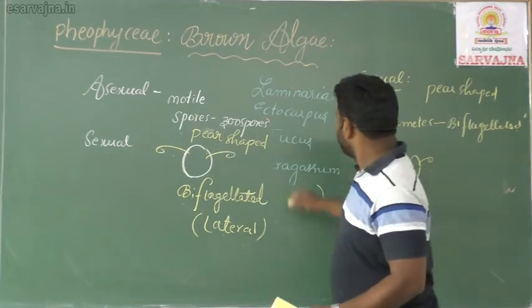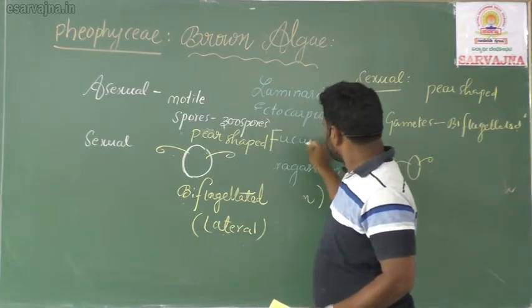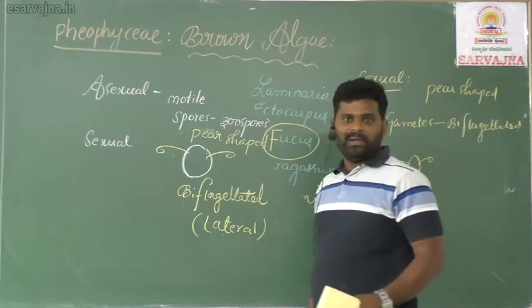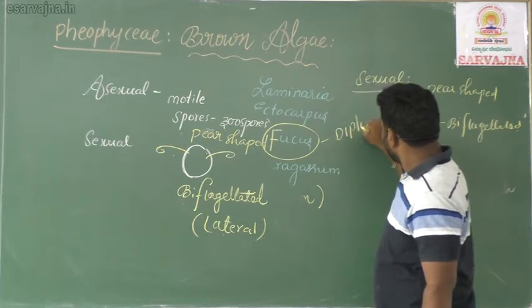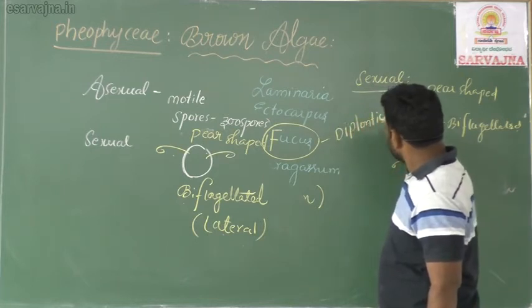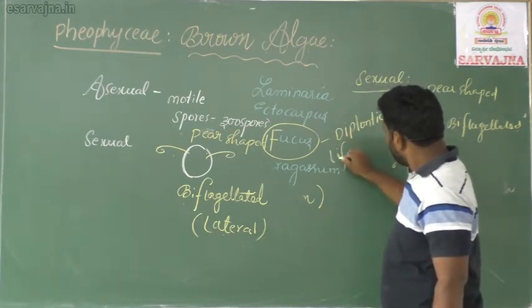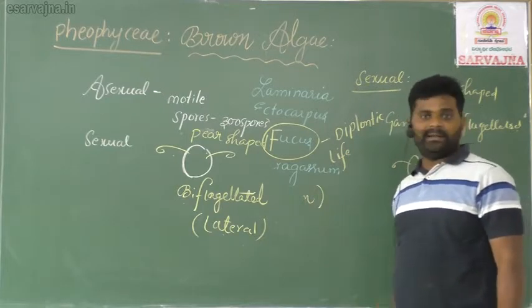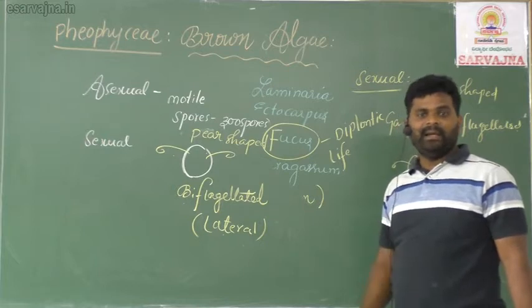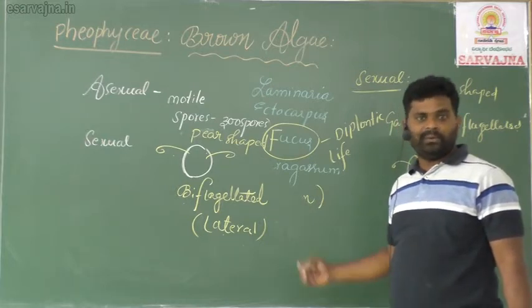Got it? This Fucus, I told, is very important. It shows not a haplontic cycle but a diplontic cycle. What the meaning of diplontic and haplontic is will be explained in the last concept of the plant kingdom. Of course, in the beginning, in alternation of generations, I told already.